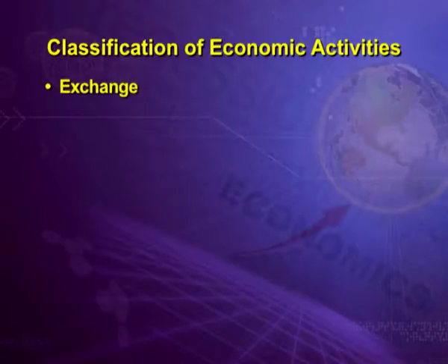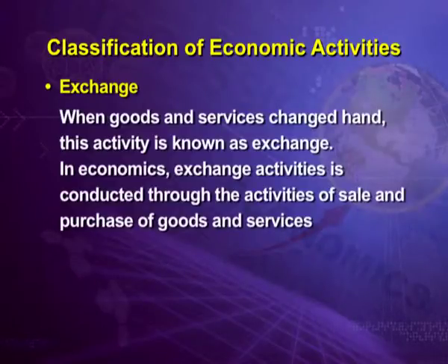The fourth type of economic activity is exchange. When goods and services change hands, this activity is known as exchange. In economics, exchange activities are conducted through the activities of sale and purchase of goods and services. When producers and traders are selling their goods to customers, it is an activity of exchange, because the customer gets goods and the seller in return gets the money. This exchange is mostly done in terms of price or money.